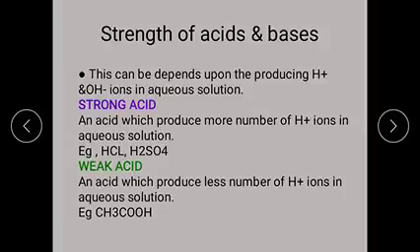Next one is weak acid, an acid which produces less number of H plus ions in aqueous solution. Here an acid substance which ionizes partially and produces the less number of H plus ions in aqueous solution is called a weak acid. Examples are CH3COOH, that is acetic acid, H2CO3, carbonic acid.